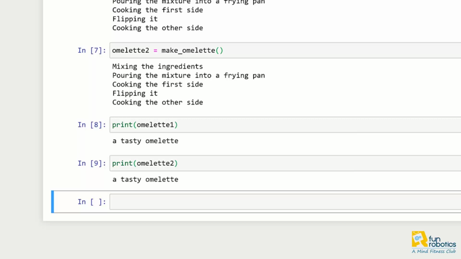Another benefit of using functions is code reuse. I mean using the same code elements more than once. In order to understand, let's make a similar function for making pancake.